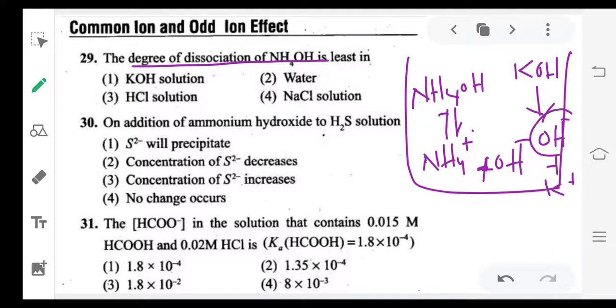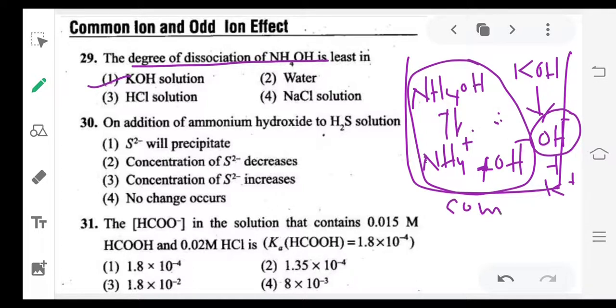OH minus is one of the products in this equilibrium. If the OH minus ion concentration increases, the backward reaction takes place, which means the degree of dissociation decreases. So the degree of dissociation of NH4OH is least in the case of KOH. This effect is called the common ion effect: in the presence of KOH, the degree of dissociation of the weak electrolyte decreases due to the common ion, OH minus.